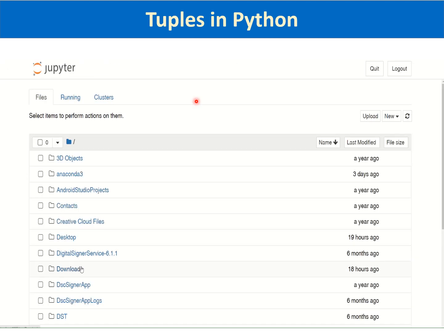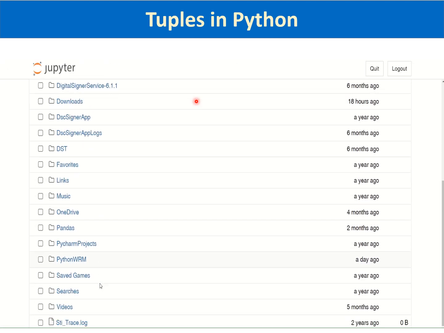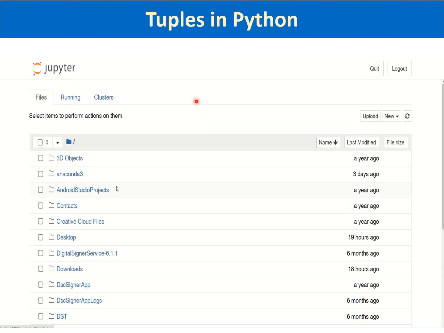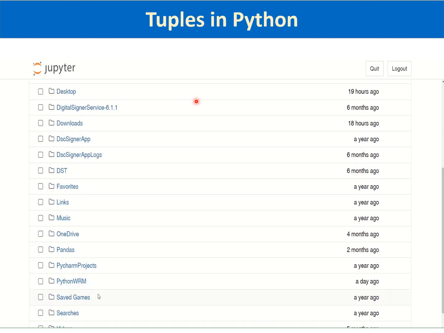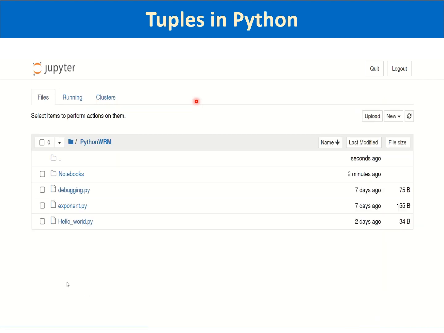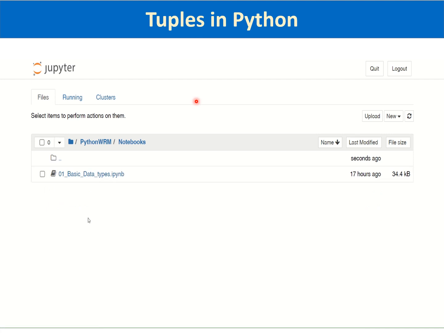It will open the web browser directing to your working directory where the Anaconda 3 folder is installed. I have created a new folder yesterday, Python WRM, and a subfolder notebooks where I am saving the notebooks created during this program.